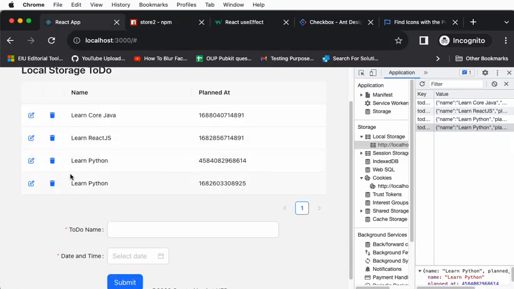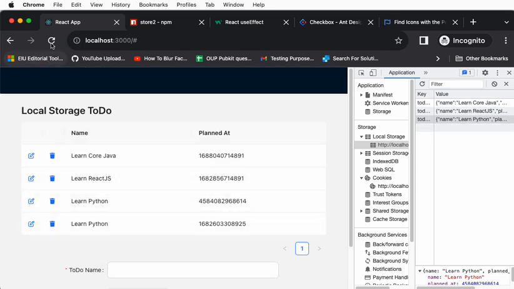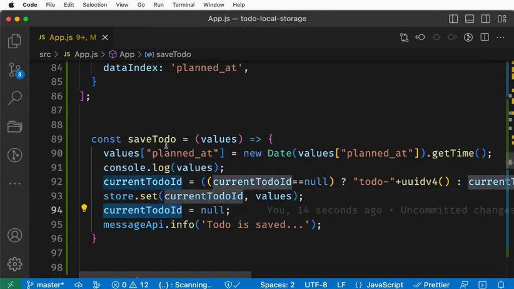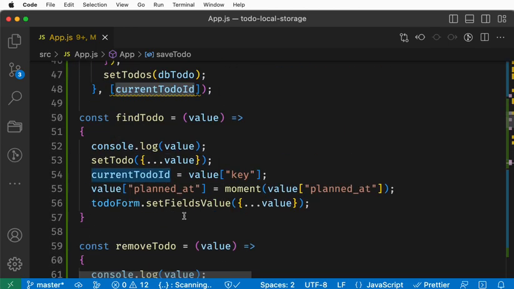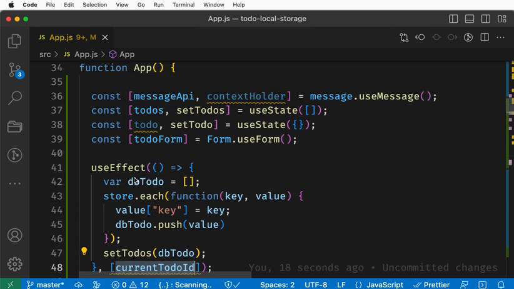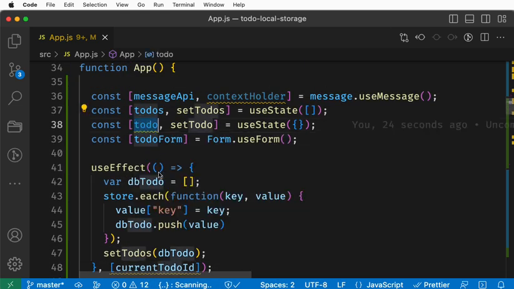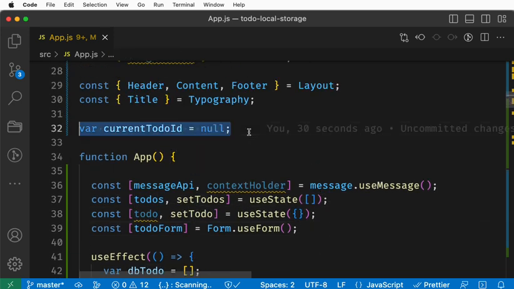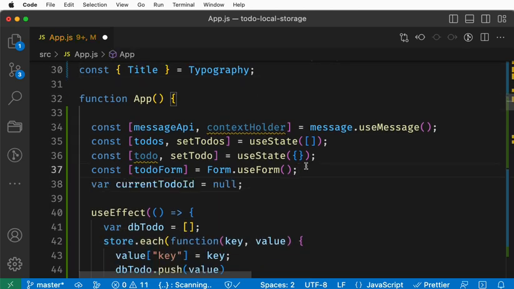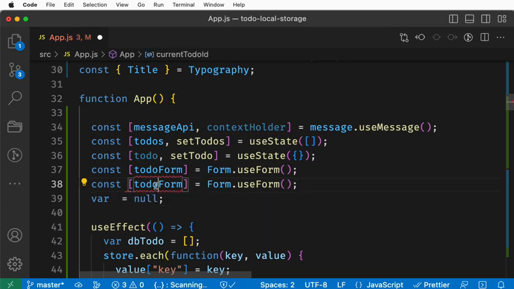Now you go and delete this one. Sorry, delete. It's not refreshing. That's a bad thing. For now, we have to say whenever this value changes. This is not a state variable, so we cannot define whenever this particular value changes. To do the perfect way of setting the to do, I'll go and set the state variable current to do. Sorry, I'll use this one.